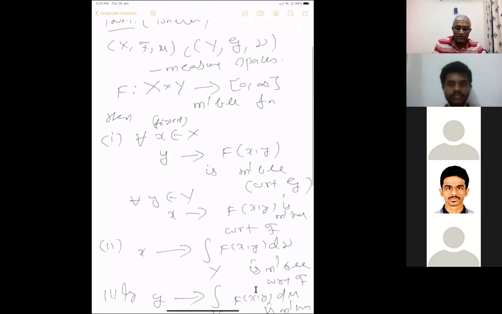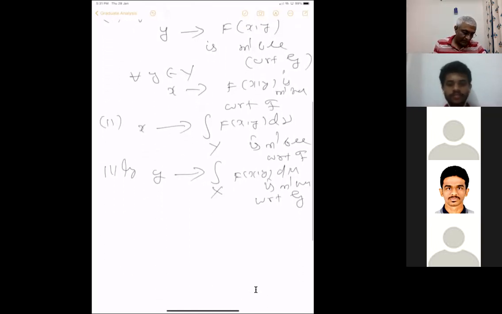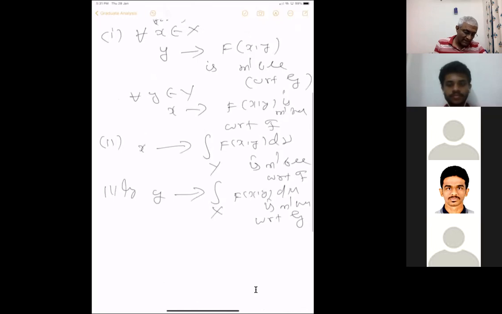Okay, shall I move up? Okay. So these are the two things. Then we have the following identity, the third one, which is that you take the integral over X cross Y of this f(x,y), which you can do, of course, with respect to d(mu tensor nu).